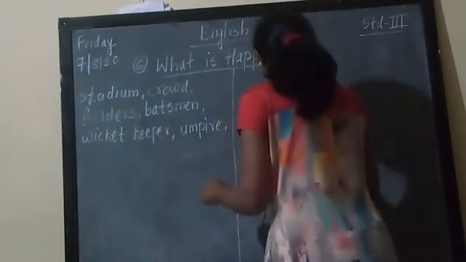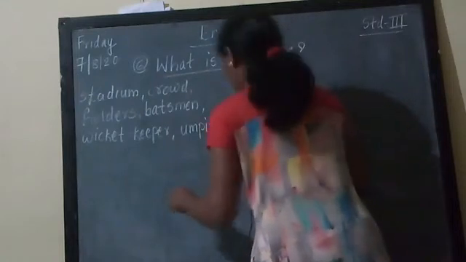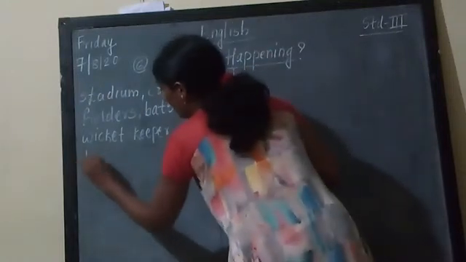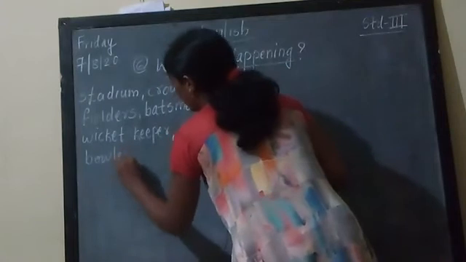What else is given? Bowler, the person who is doing bowling, bowler.